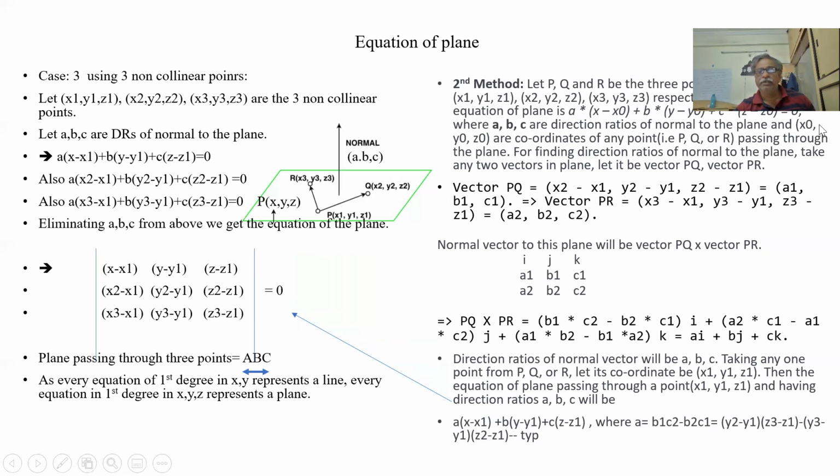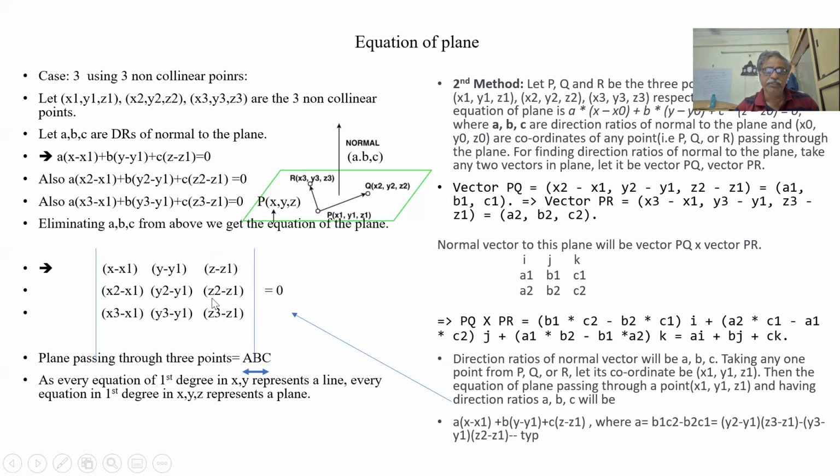So what we have done here: we have taken one vector here, one vector here, and done the cross product to get the vector along the normal, and we assumed A, B, C are the vector along the normal. So A into x minus x0, and in place of x0 I'm putting x1, the first point. So x minus x1, y minus y1, z minus z1. This is A. A is what? (y2 minus y1) into (z3 minus z1) minus (z2 minus z1) into (y3 minus y1). This is A, so A into (x minus x1) plus B.